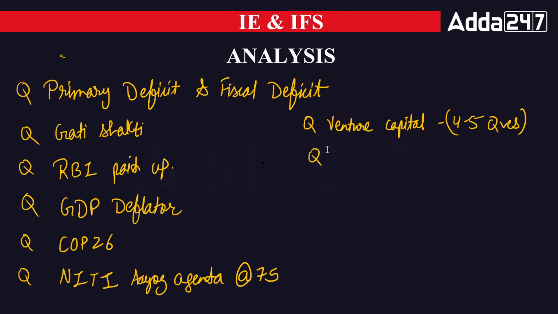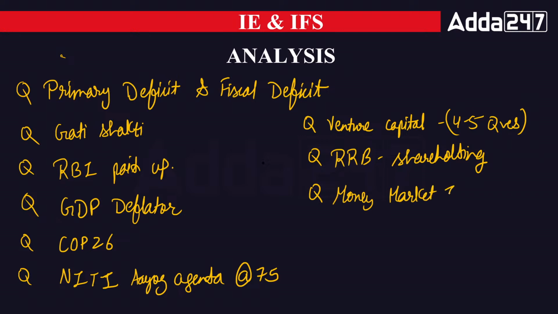And apart from venture capital, another question was from RRB shareholding. As we know, RRB shareholding is with the central government, state government, and the sponsor bank. So the sponsor bank shareholding was asked, that is 35%. Some questions were asked from money market instruments. One question was on notice money, and they asked what is the duration of notice money. This has been asked in the paper.